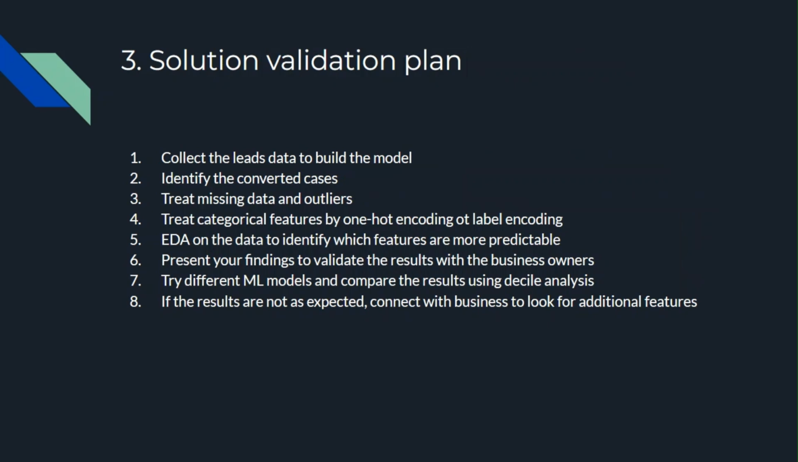Some of these features may not have any value, so we'll have to treat the missing data, and some of those values can also be randomly added by the leads on the website. For example, budget: someone may enter a budget which is not relevant at all, so those kinds of outliers we need to treat. Then categorical features we'll have to treat by one hot encoding or label encoding.